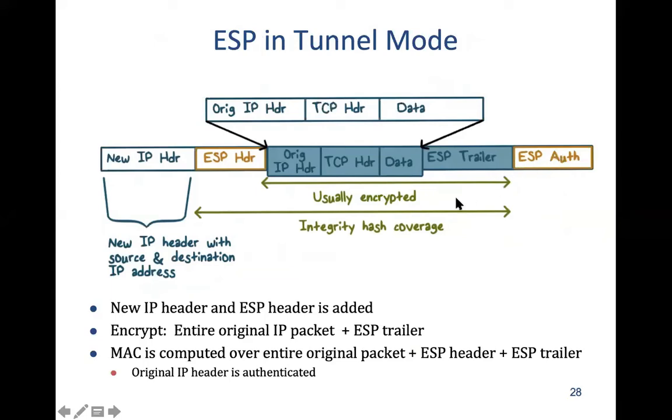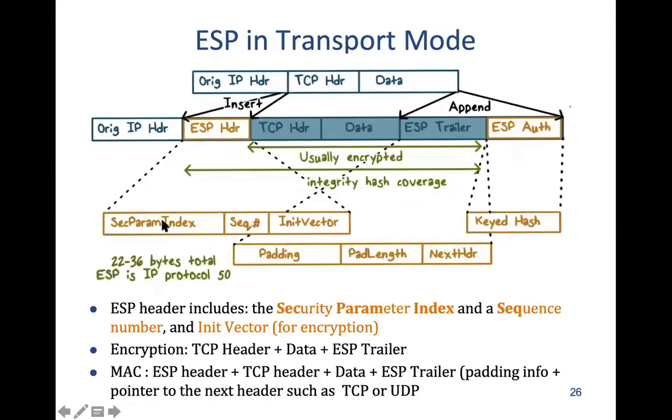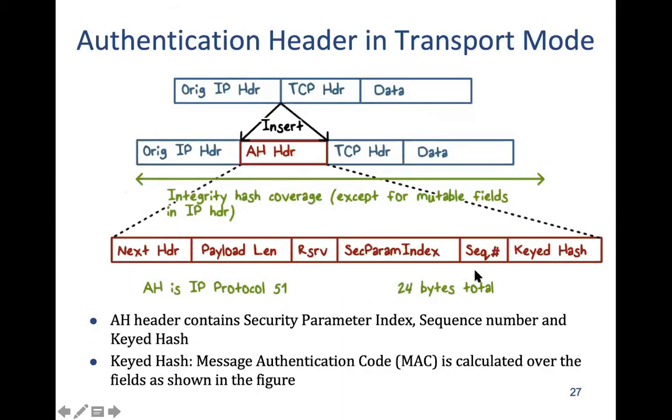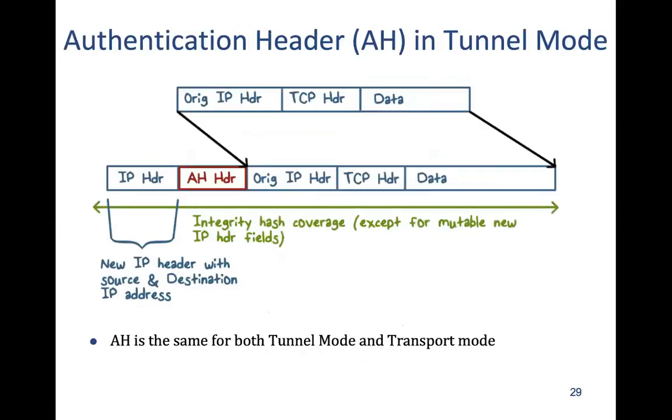Okay, and all other fields inside the ESP header are the same as we have discussed earlier: security parameter index, sequence number, init vector, and next header all remain the same in this case.